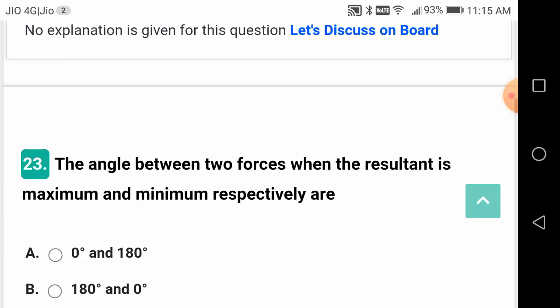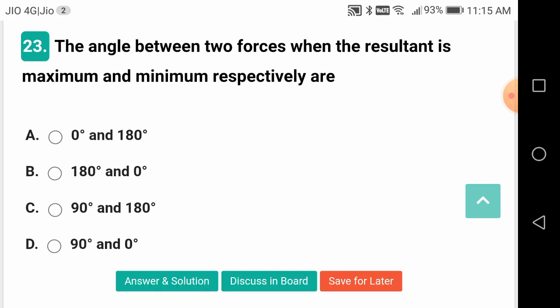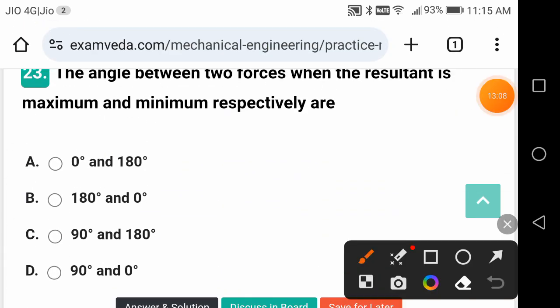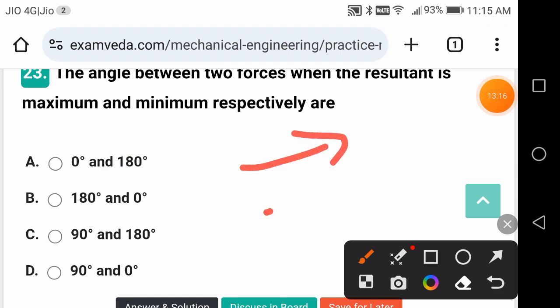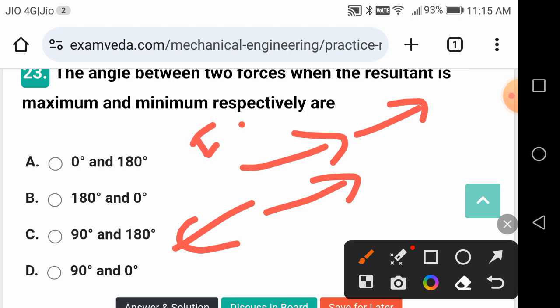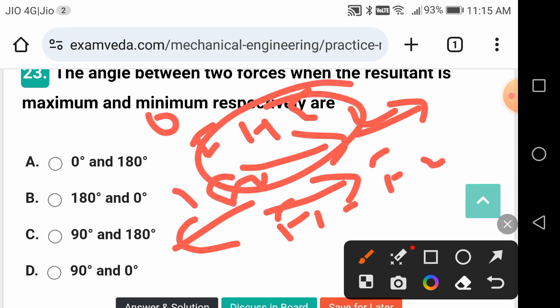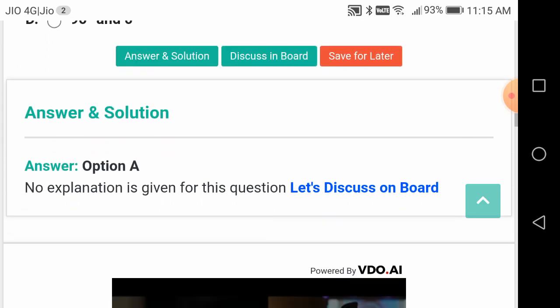That's the logic here. The angle between two forces for the resultant to be maximum and minimum respectively are? So when they are at 0, they should be added. When they are opposite to each other, they should be subtracted. So the maximum is, for example, F1 plus F2. It is like this. The other case is like this. In this case, the resultant is F1 plus F2. In this case, it is F1 minus F2. Here 180 degrees, here 0 degrees. So the maximum is when they are collinear and in the same direction. It is minimum when they are collinear but in the opposite direction.